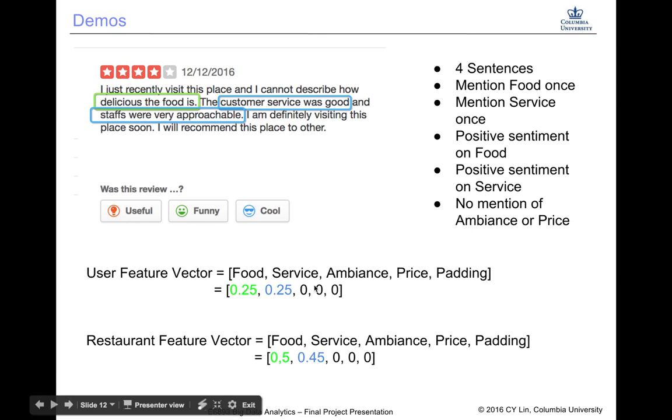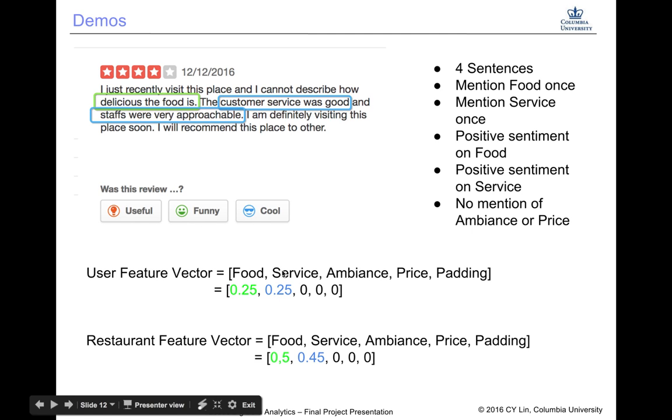So the way we compute the user feature vector is, there's one sentence mentioning food, and there are 4 sentences in the entire review. So we do 1 divided by 4, which is 0.25. Similarly, 1 sentence mentions service, and there are 4 sentences total. So 1 divided by 4 is 0.25.